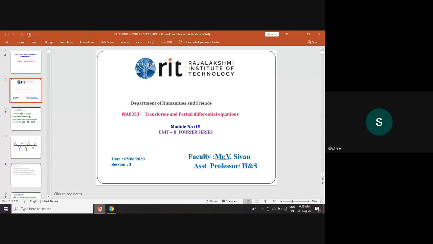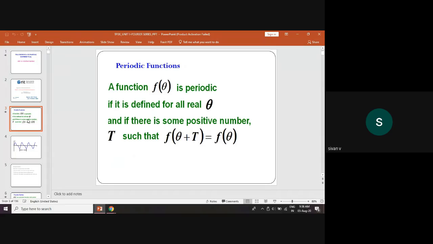First, the Dirichlet condition. Before starting it, you must know the concept of a periodic function. A function f of theta is periodic if it is defined for all theta values and there is some positive number c such that f of theta plus c equals f of theta. A periodic function is nothing but one where the initial and final point are the same.